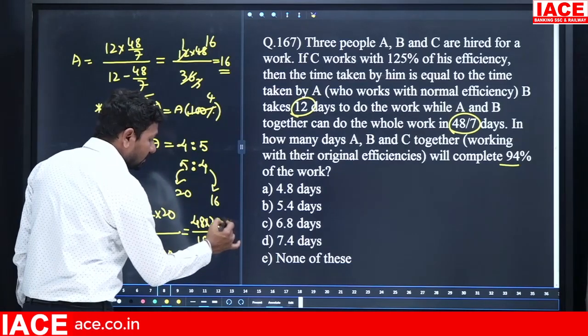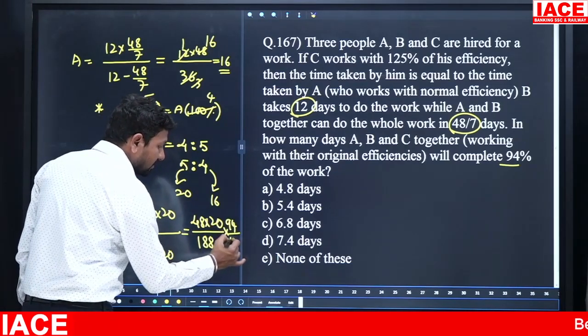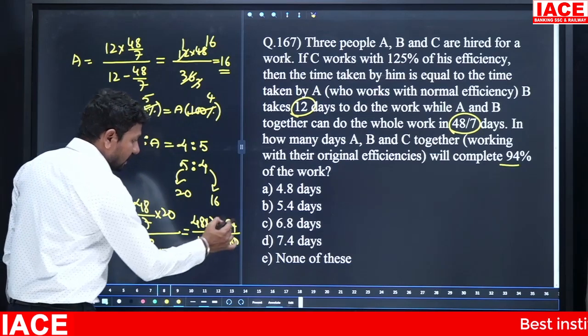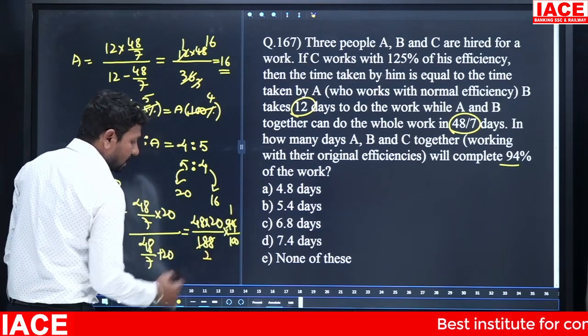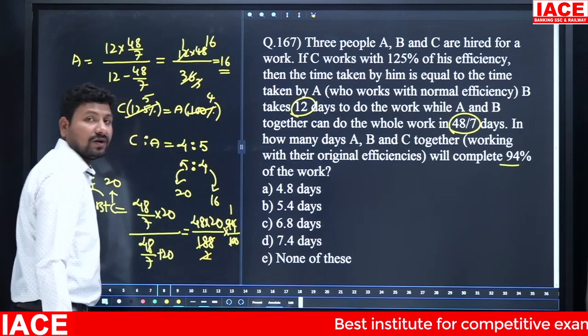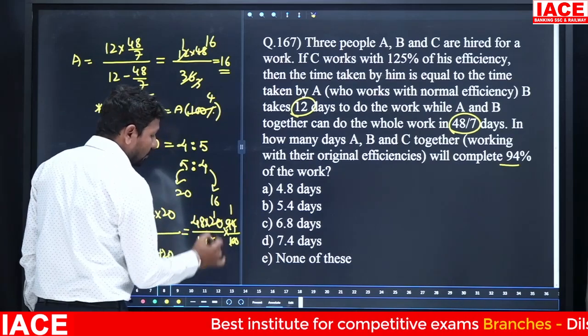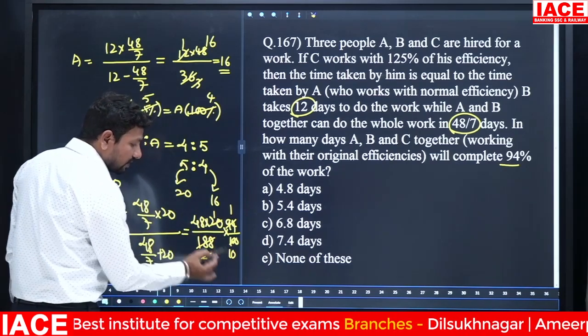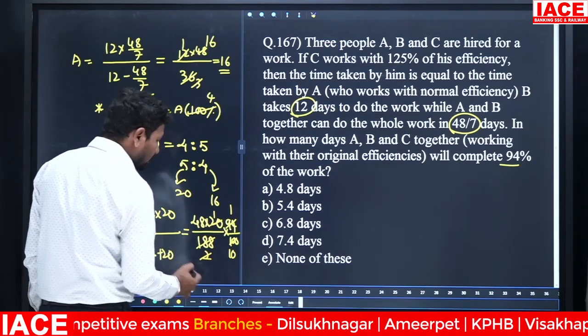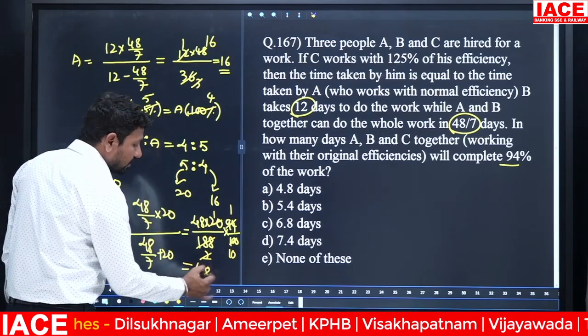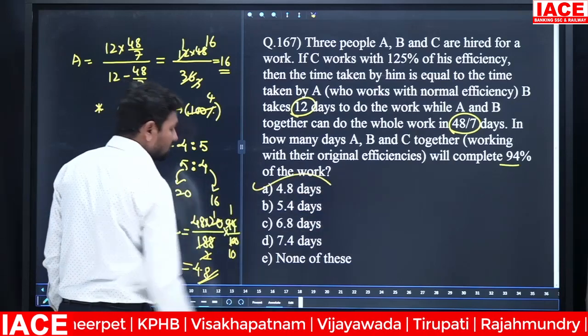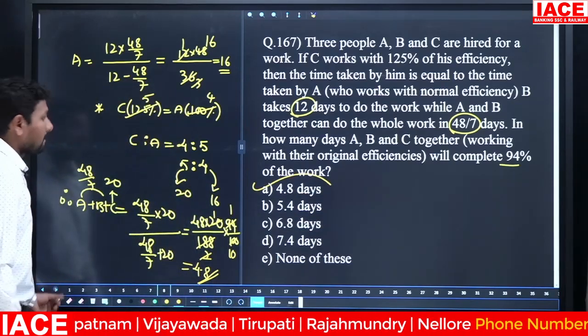Then into 94, and for percentage the denominator is 100. And cancel the terms. 94 ones are 94, 94 twos are 188. And 2 into 100, 200. 200 to 20, how many times? 10 times. Then 48 by 10. 48 by 10 is equal to how many days are required altogether to complete the work? 4.8 days. Option A. Next.